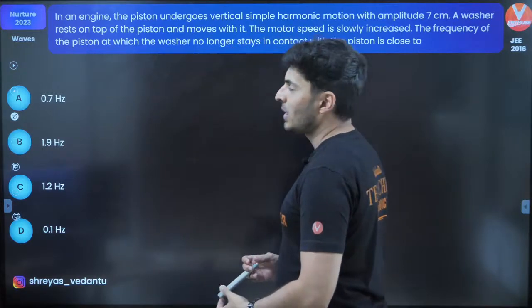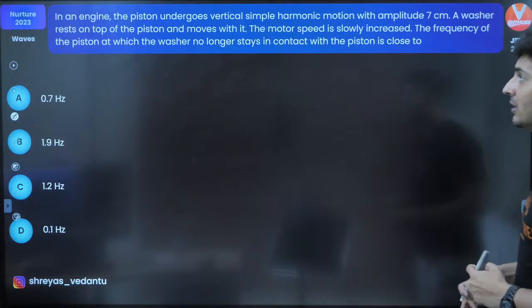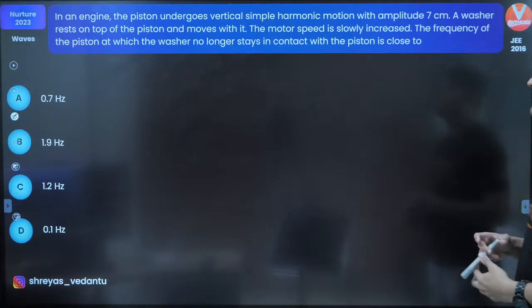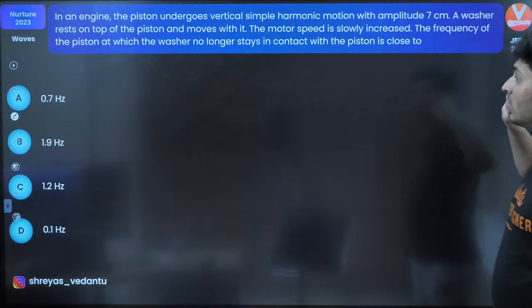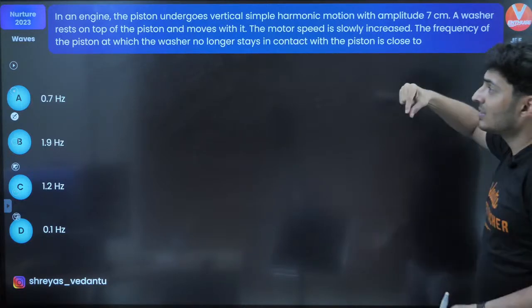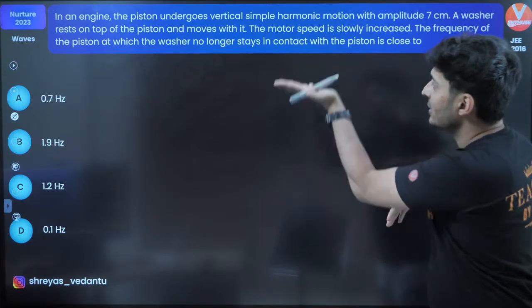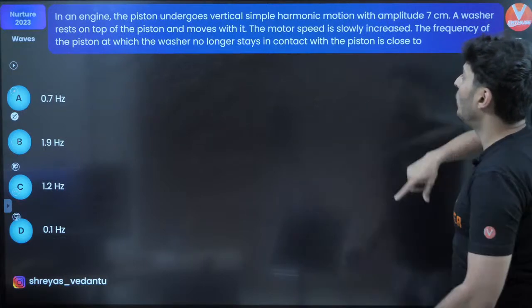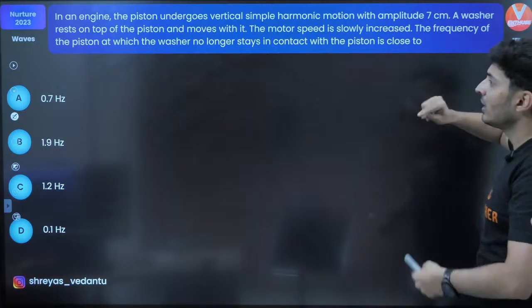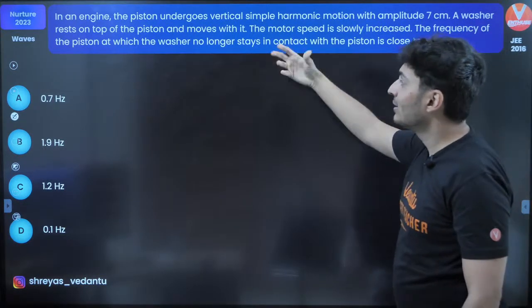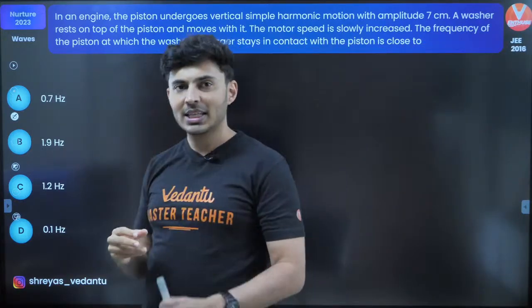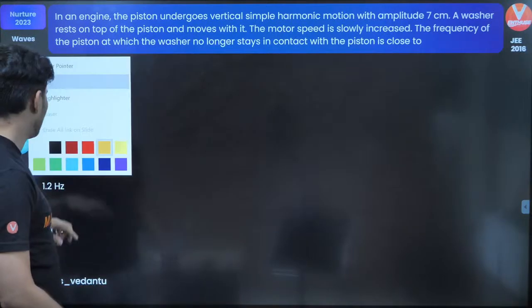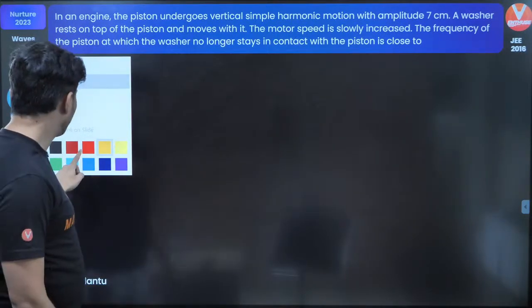Okay. Cool. Next. In an engine, the piston undergoes vertical simple harmonic motion with 7 centimeters amplitude. There is something which is on the top of the piston as it moves up and down. The motor speed is slowly increased. At what frequency do you think the washer no longer stays in contact with the piston? This is a very good question. Let's try to solve this. And this is very common also.